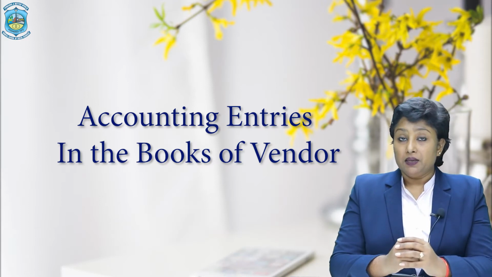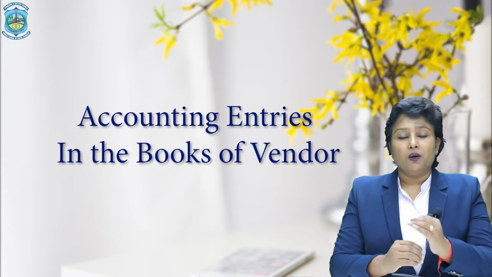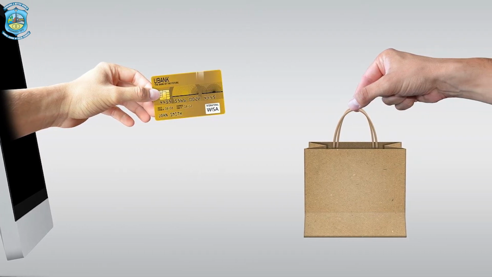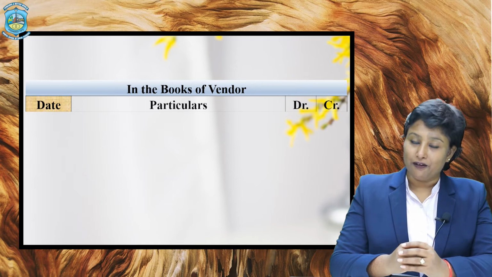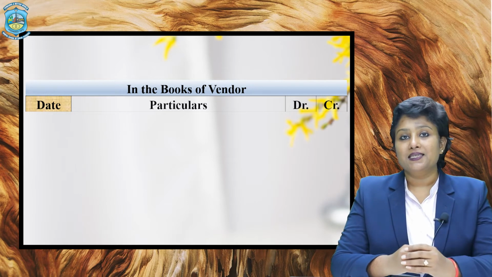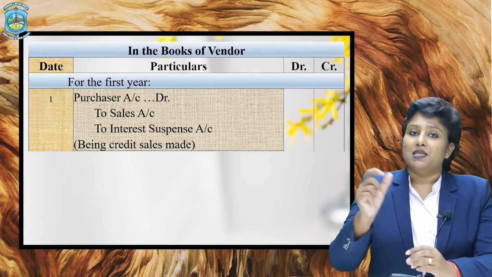The accounting entries in the books of vendor is similar as we record the credit sales. Because in the vendor, whenever he is selling any goods, it will be simply recorded as a credit sale. So whenever we pass any credit sale entry, that is debtors account debited to sales. But here is a slight change. Since this is an installment payment system, the vendor is going to charge certain amount of interest. So on the date of sale itself, the vendor will be recording the entry as purchaser account debited, who is a debtor, to sales to interest suspense.